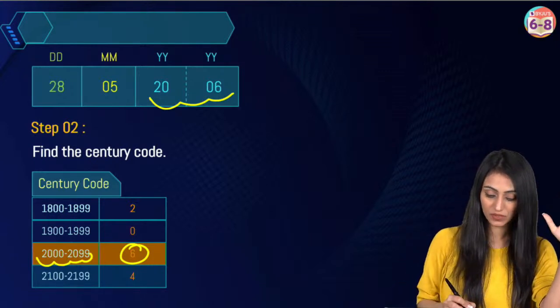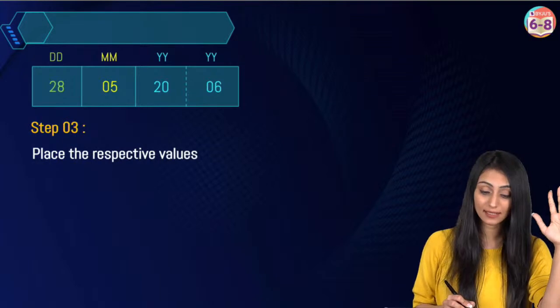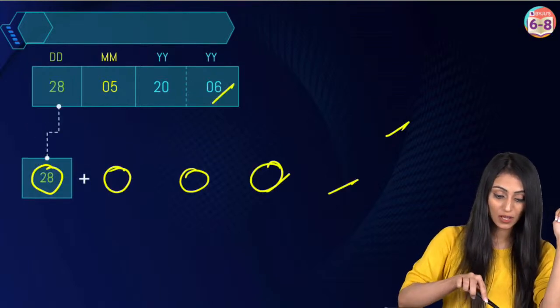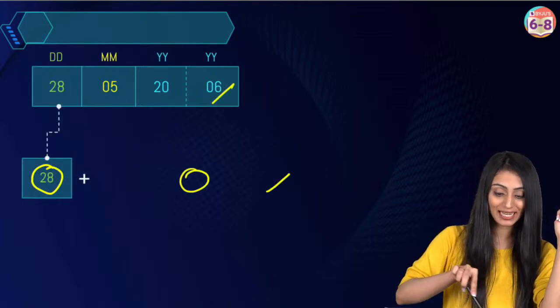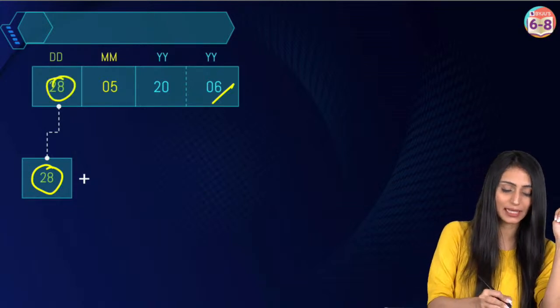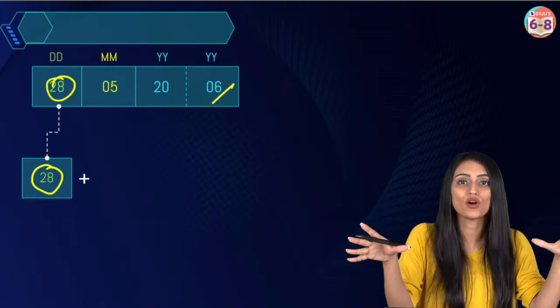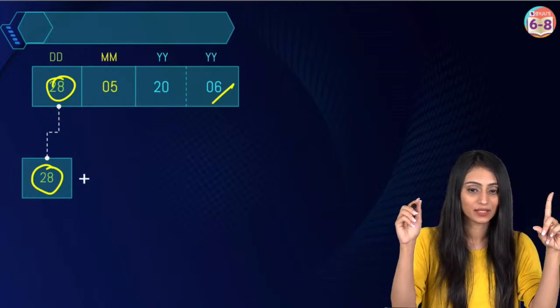It's fine, right? Okay, century code is 6. Now we need to put all these in their respective values. First box would be about the date. What date we have here? That's 28. Date comes as it is. There is no code for dates, right?